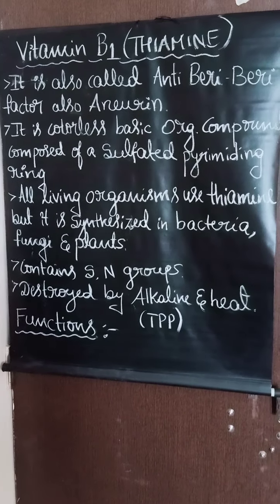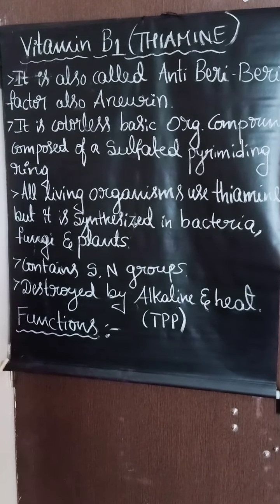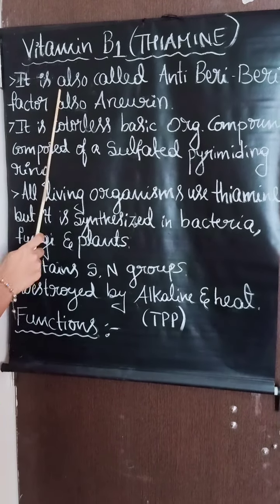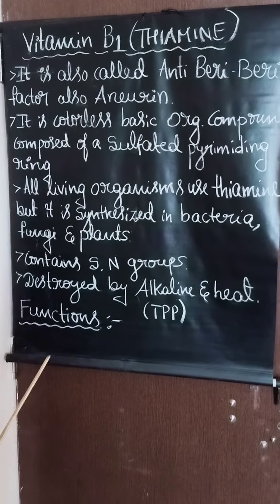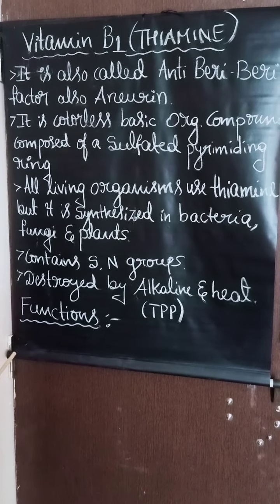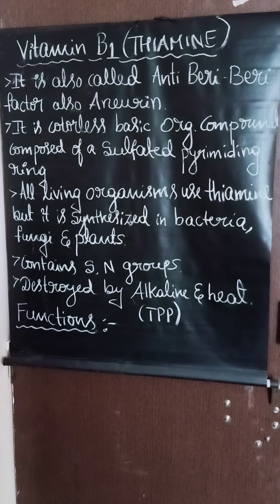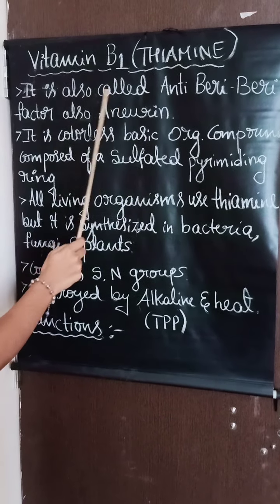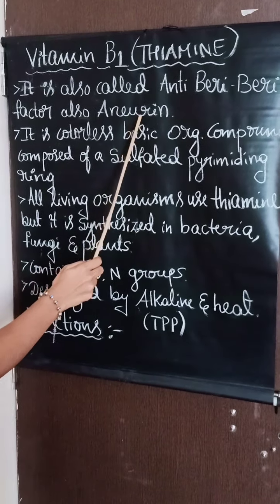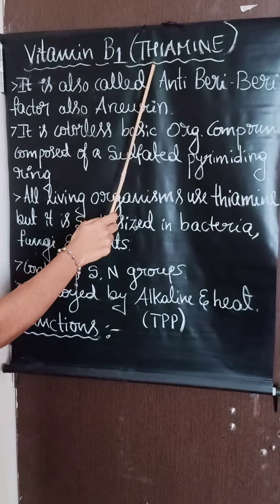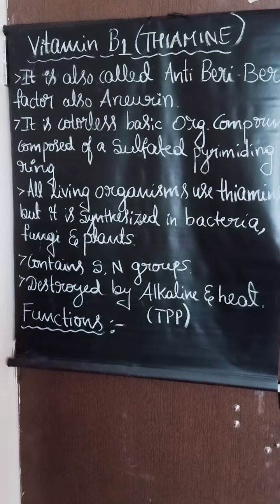So what is meant by anti-beriberi? Beriberi is a disease caused by vitamin B1 deficiency. It is also known as thiamine deficiency. Wet beriberi affects the heart and circulatory system. Thiamine is called the anti-beriberi factor because when thiamine is taken into the body, it decreases beriberi disease, which is a heart and circulatory system disease.